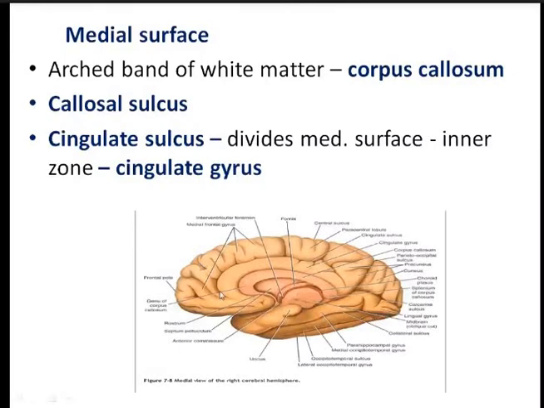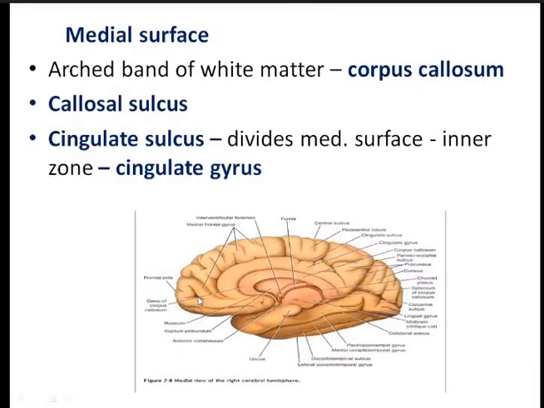In the outer part there is a vertical sulcus which arises from the middle of the cingulate sulcus. This vertical sulcus divides the outer part into the anterior part and the posterior part. This is the anterior part which is quite large. This anterior part is known as the medial frontal gyrus and the posterior part is known as the paracentral lobule. So all these are very important. Corpus callosum, and this is the callosal sulcus.